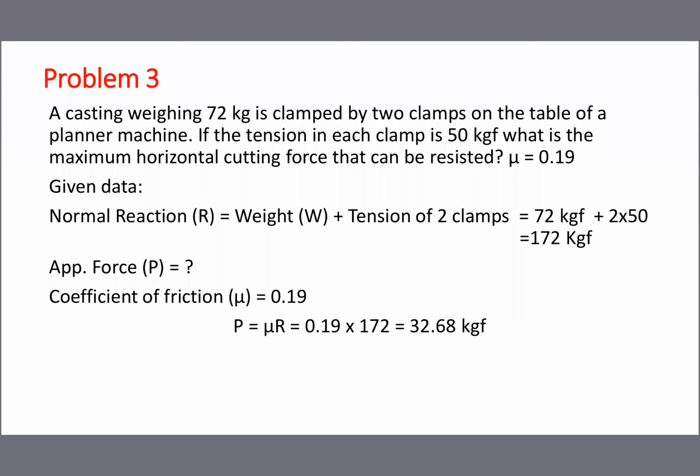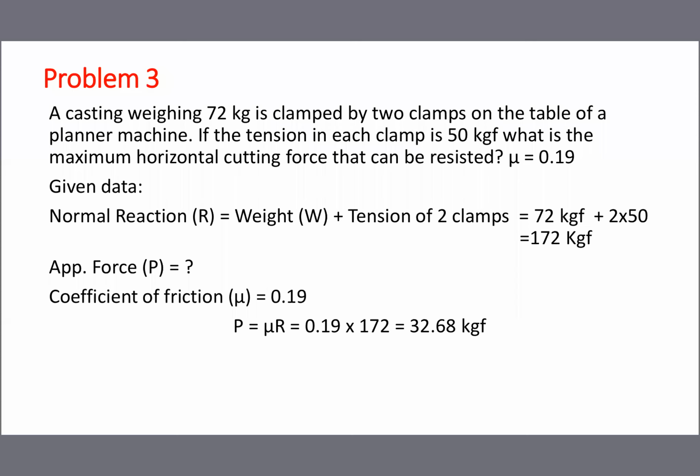Now how much force is required to move the man from the window? The weight of the man is 60 kg, but using his own energy, he applies 50 and 50 tension on the window rod. So the total is 160 kg we must apply. Then only can we shift the man from the window.